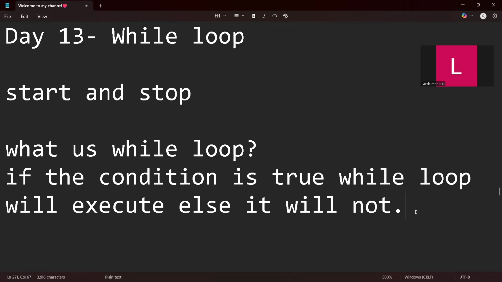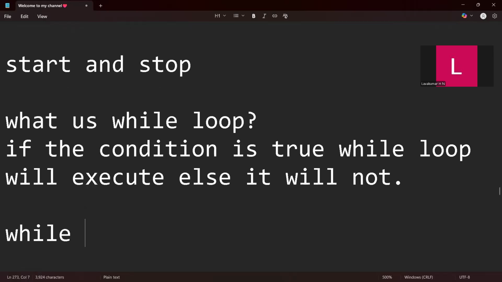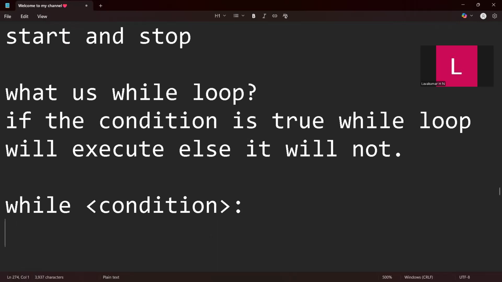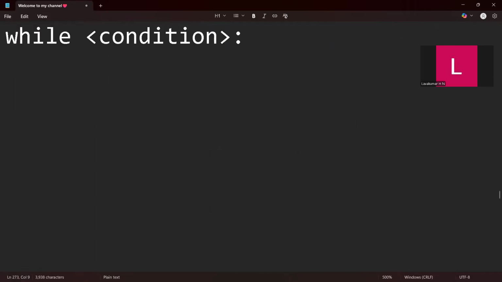Now I will write the syntax. While, then a condition, and as usual a colon here, then the statements, whatever statements you have. So this is the syntax. Remember that indentation is a must for everything. Most beginner mistakes are indentation mistakes, so don't make them. Every time I will say use tab; a single tab is enough. Now we will have statements. That's it, this is a simple while loop syntax, and while is a keyword you need to use.